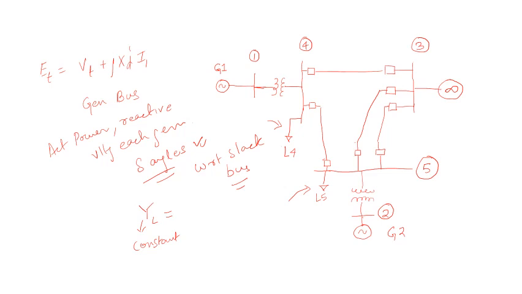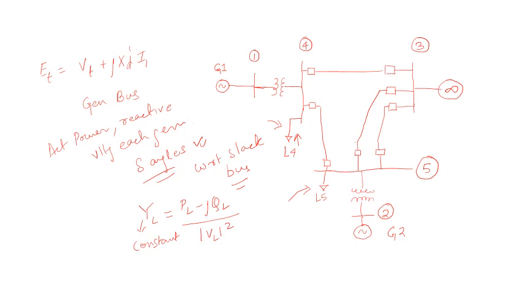Then how can we find it out? You can use this formula: PL minus jQL divided by VL squared. Here PL and QL are the real and reactive powers of the buses. The minus sign indicates that the power is coming into it, and VL is the voltage magnitude of the corresponding buses. This is the way you can find the bus admittance.